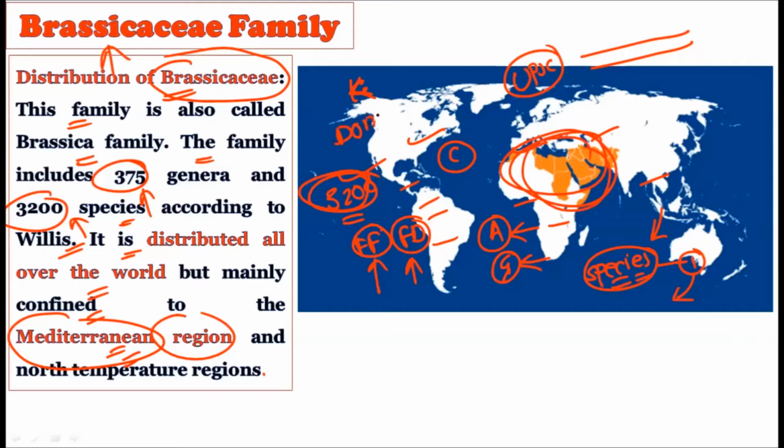Although the domesticated plants, the cabbage-like plants, can be found throughout the world, if you leave them behind and consider the natural species belonging to the Brassicaceae family, their distribution is confined to the Mediterranean region and the north temperate region. So please remember these words because they are important to mention in the UPSC mains.